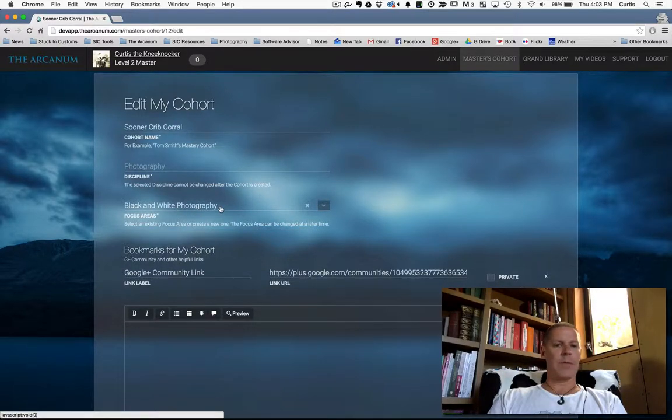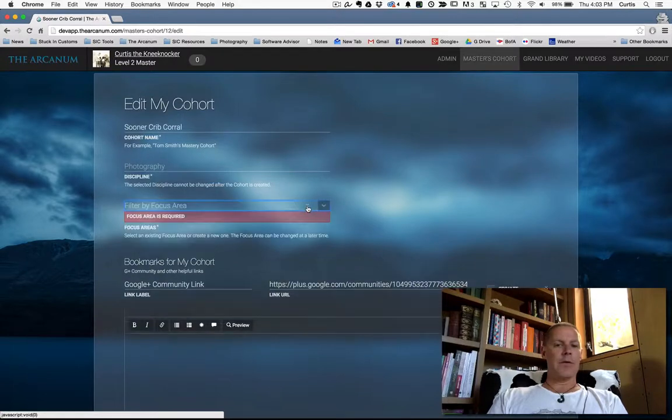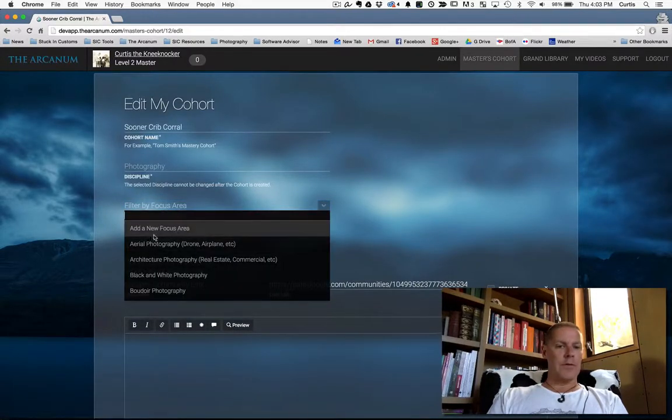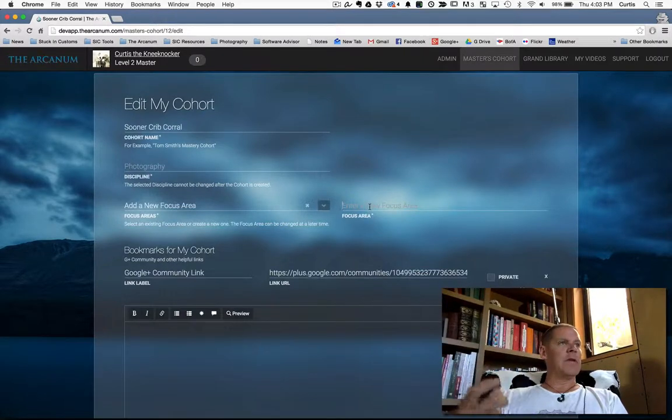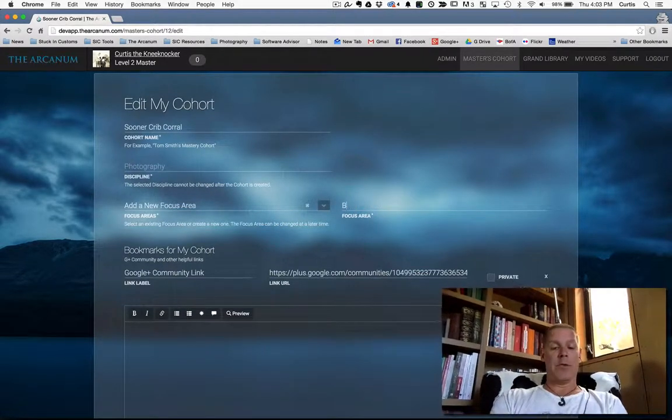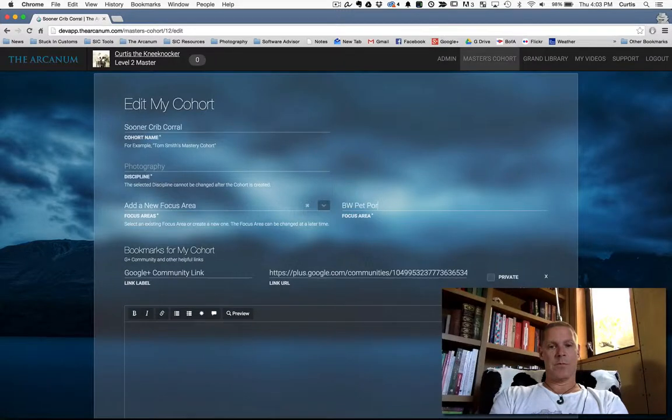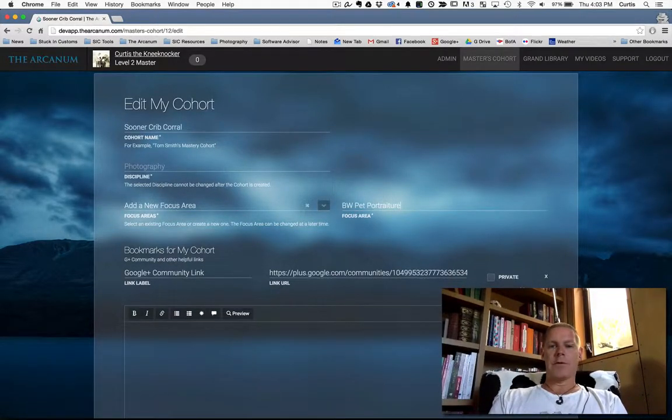It probably just says black and white. Now I could also select a new focus area. So I could say add new focus area, and if I don't see one and I want to do black and white pet portraiture, which would be very niche, but that's okay, then I would just do that. And then that would be available as an option for you to teach. And you can change these focus areas as many times as you want after you've built your cohort.